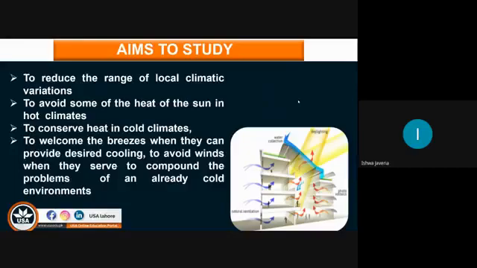And number four is to welcome the breeze when it can provide desired cooling, and to avoid rains when they serve to compound the problem of an already cold environment. So these are the different aims we are going to hit for this topic in our subject of thermal comfort, and these are the important things you need to hit as an architect in building design. So let's begin with this.